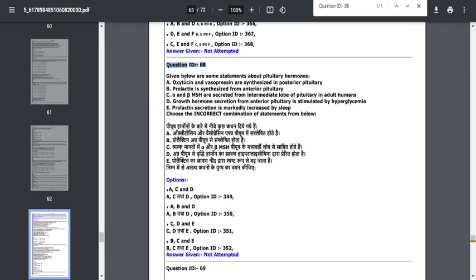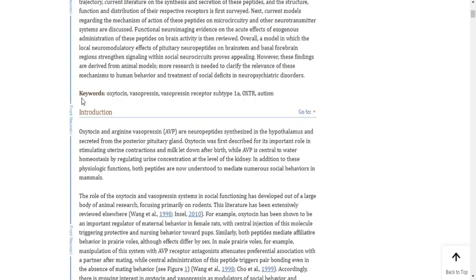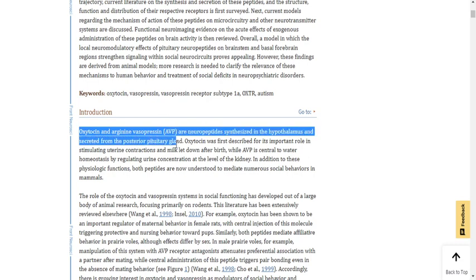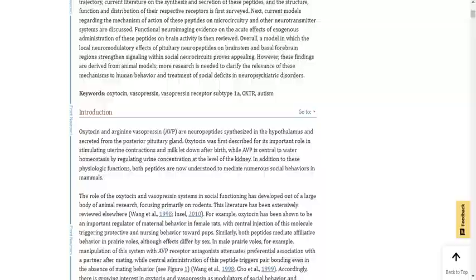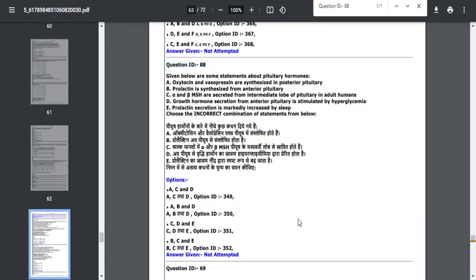The correct one for question 88 is option A, that is ACD. Oxytocin and vasopressin are synthesized in the posterior pituitary. Of course, it is a wrong option. They are synthesized in the hypothalamus and secreted from the pituitary gland. In this particular article they have given this clearly: oxytocin and vasopressin are neuropeptides that are synthesized in the hypothalamus and secreted from the posterior pituitary gland. So please don't challenge this question, friends, they have given it correctly.